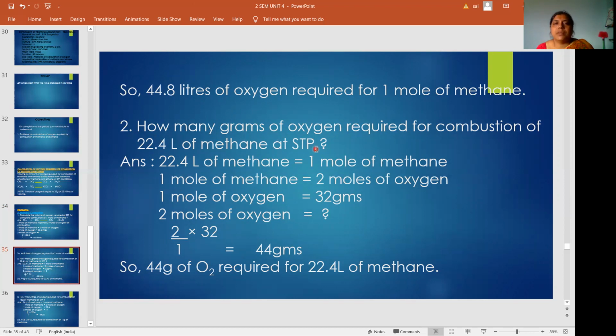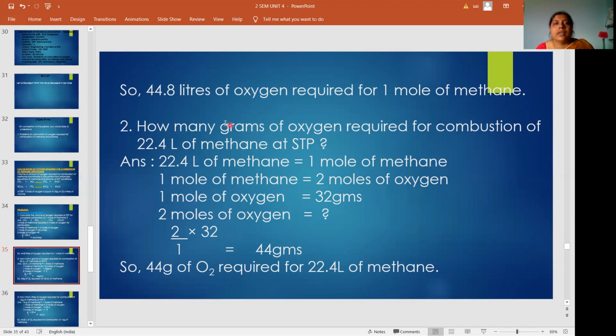Here 1 mole of methane means 22.4 liters of methane. So 1 mole of methane requires how many moles of oxygen? 2 moles of oxygen. So here what are they asking? Weight. In the first problem, he asked how much volume of oxygen is required.